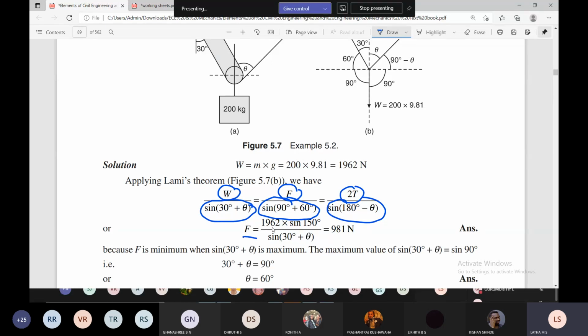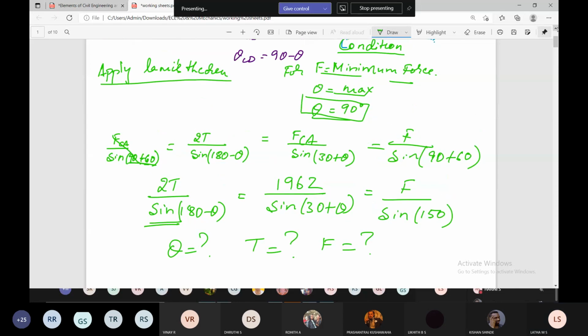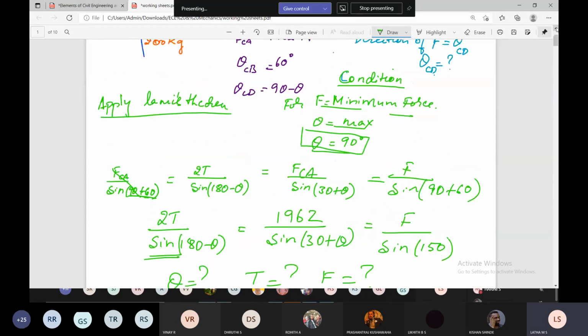F is equal to 1962 into sine 150 divided by sine 30 plus 90. We will get a value in terms of what? How do you get this value? Tell me, students, how it is possible. When I'm telling you it has to be maximum, how can it be maximum?